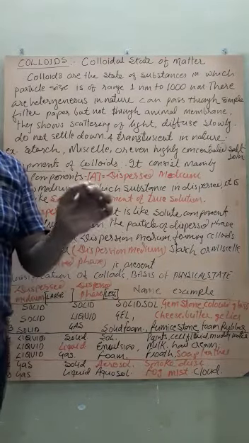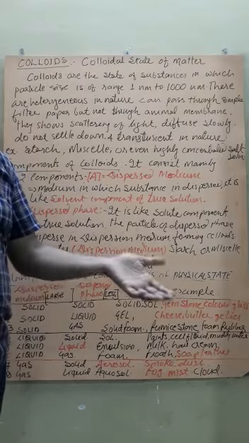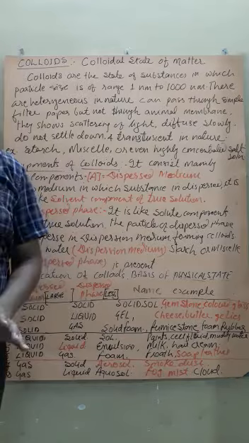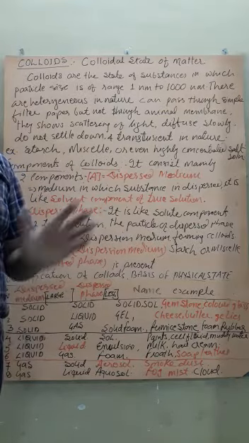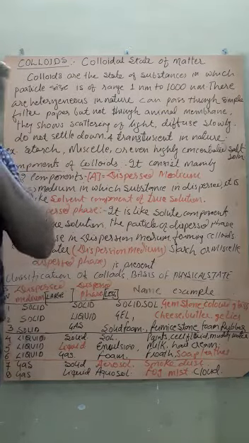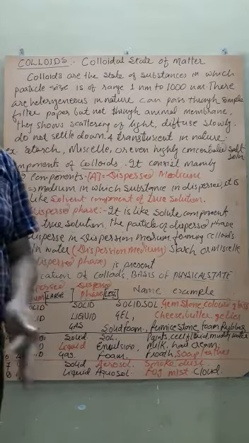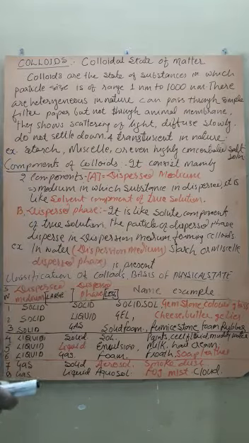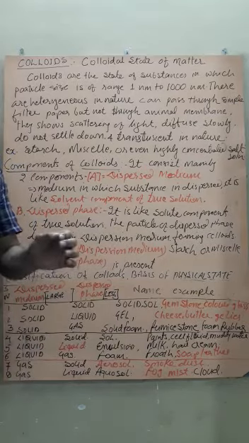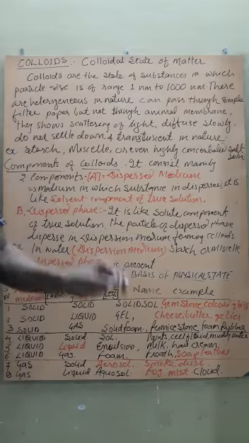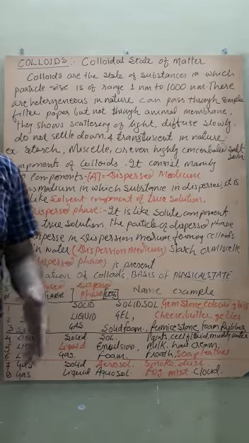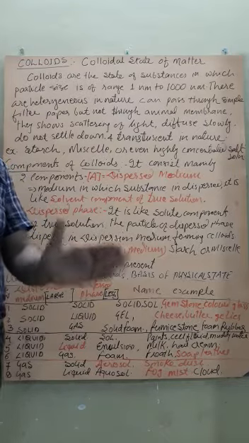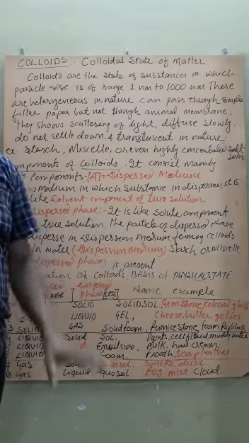These do not settle down when kept for some time. These are heterogeneous, translucent in nature, and they show a very important effect called the Tyndall effect, that is, scattering of light. The example is the formation of micelle when soap is dissolved in water, and the formation of starch solution or colloid when starch powder is added to water.